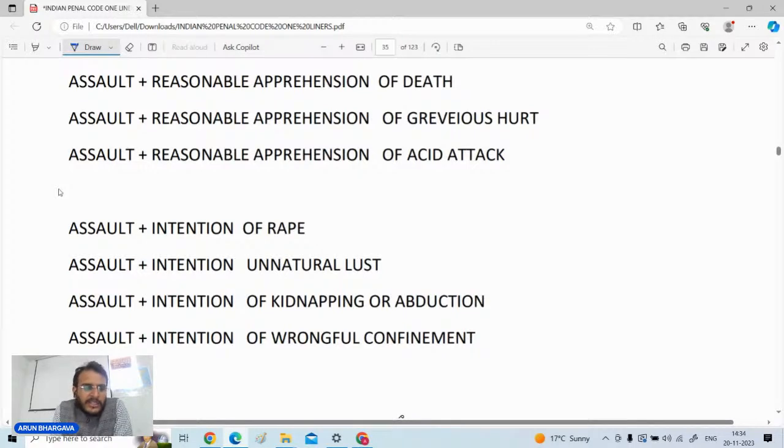liable for anything। assault plus reasonable apprehension of grievous hurt, assault plus reasonable apprehension of acid attack, ये तीन चीजों में assault और reasonable apprehension देखा जाता है। reasonable apprehension मतलब only if there is an apprehension and there is an assault you can exercise your private defense, but with respect to the other things there must be assault with intention।